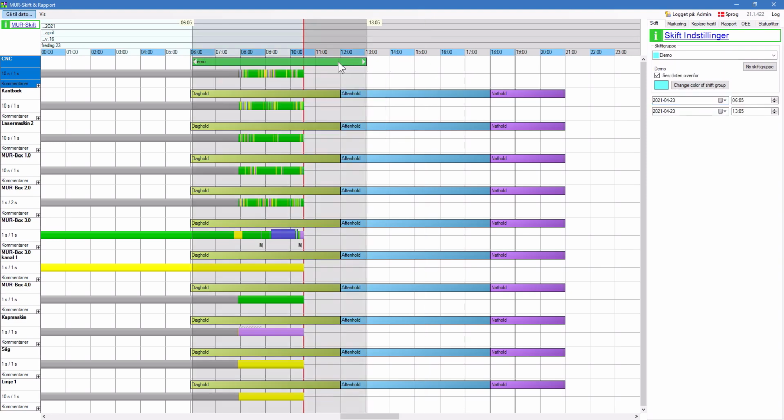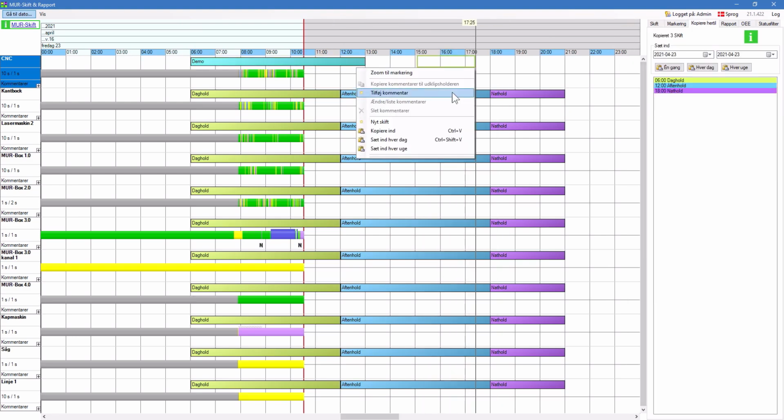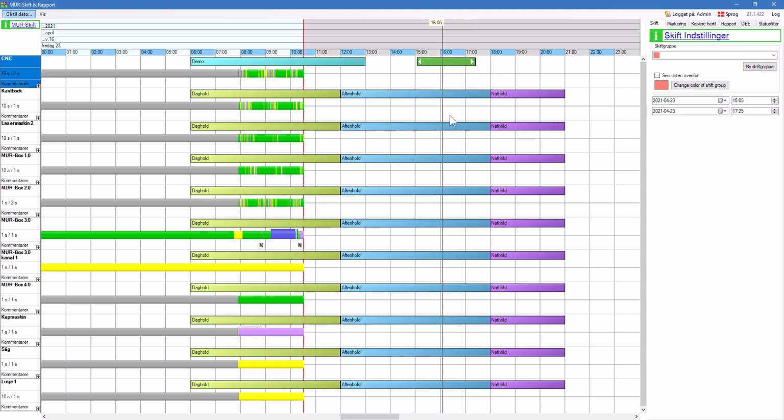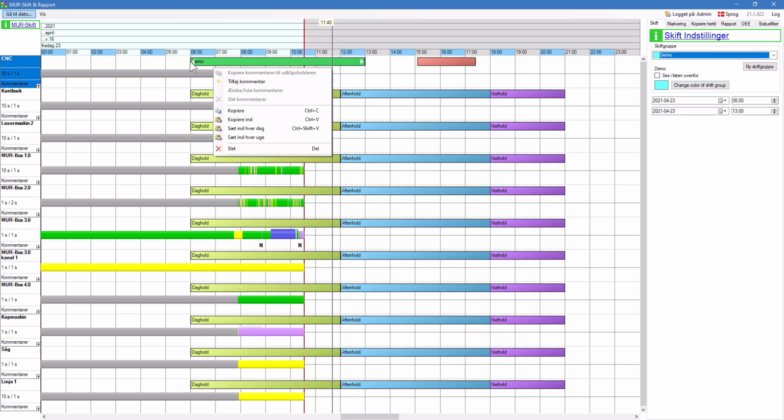And if you don't want to use it anymore, you can uncheck this box, which means that when you create a new shift, demo will not be available anymore. But you can still find it in existing shifts like this.